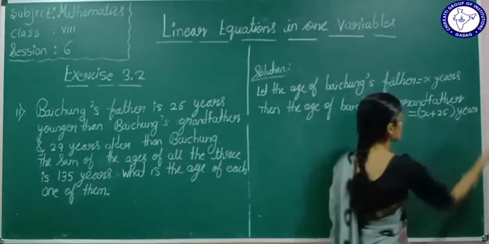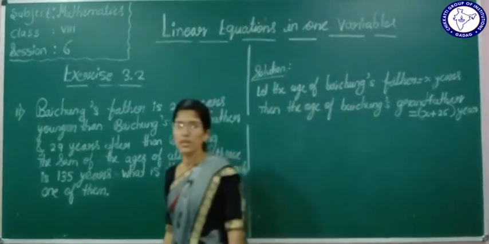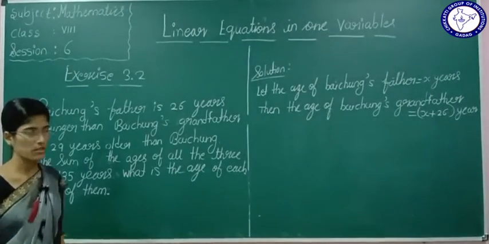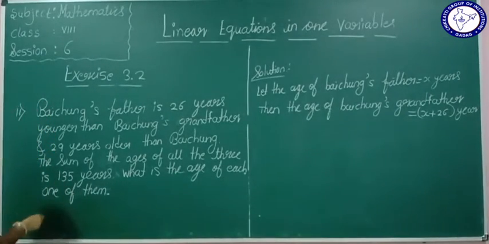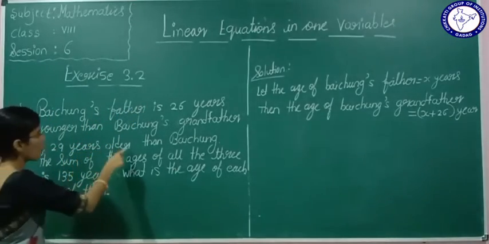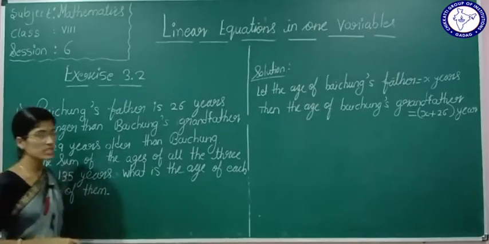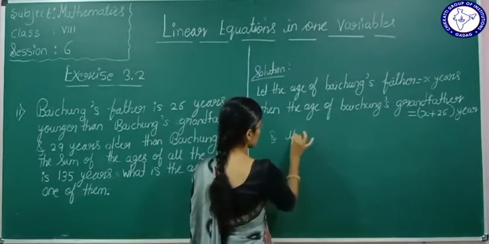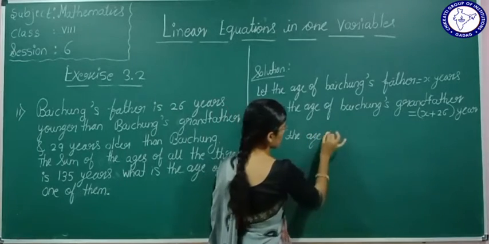Yes or no? Definitely the grandfather's age will be more than Baichung's father's. Now see again what is given. Baichung's father is 29 years older than Baichung. Means what is the age of Baichung?